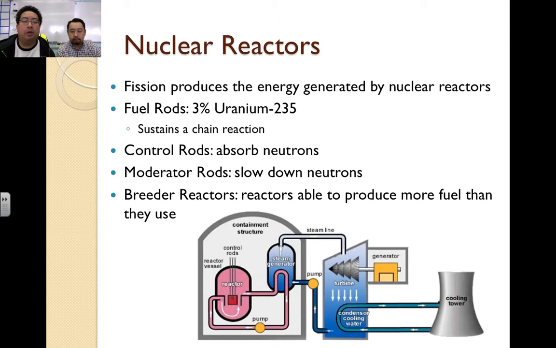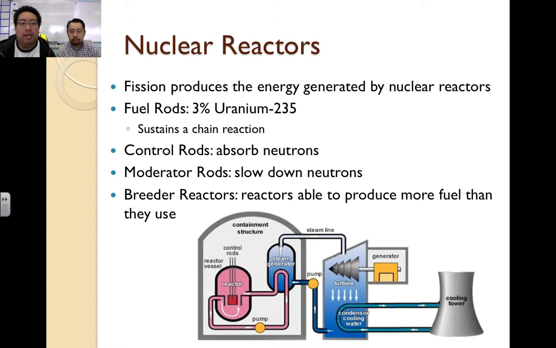So nuclear reactors basically contain controlled fission reactions. The way power plants are created is we have fuel rods, which contain uranium-235. We have control rods that absorb neutrons, and we have moderator rods that slow down neutrons.